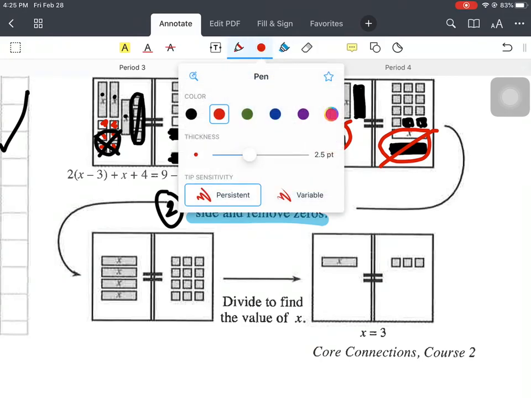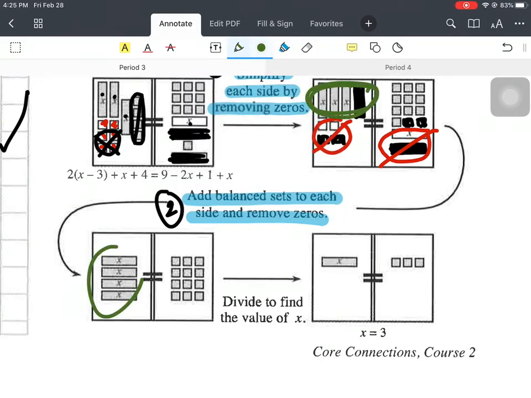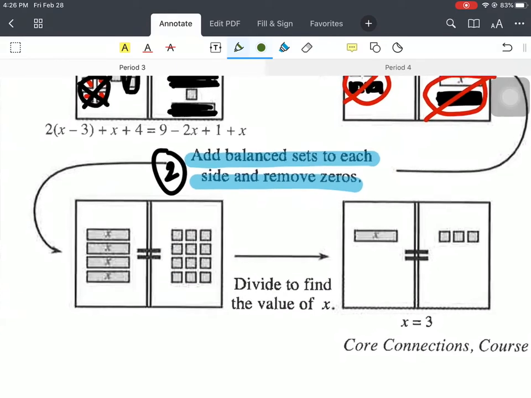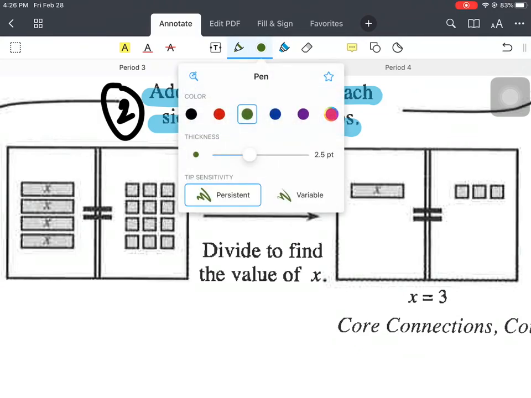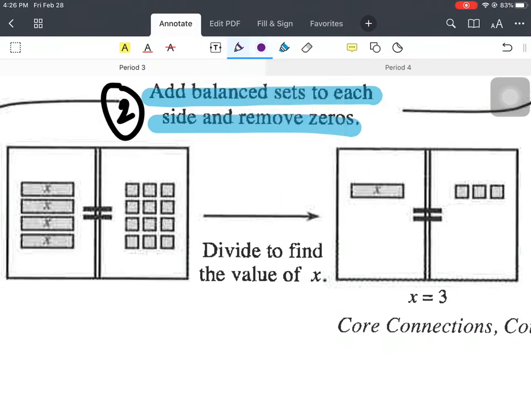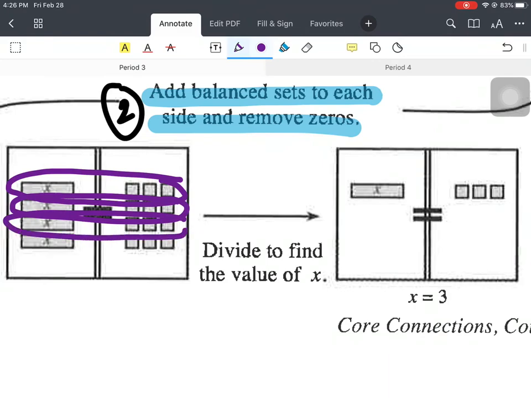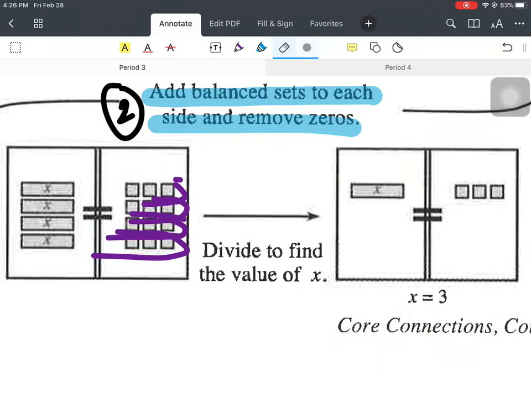So we've got these 4 x's are now these 4 x's, right? Then we've got these, 12 is going to be these 12, okay? The last part, because there's more than one x, right? This won't happen all the time, but if there's 12 that represent 4, and we only want to know what 1 is, we have to divide this into 4 sets. And it's actually beautiful the way they organize it, because that is 1, that is 1. That means that each x equals 3, right?